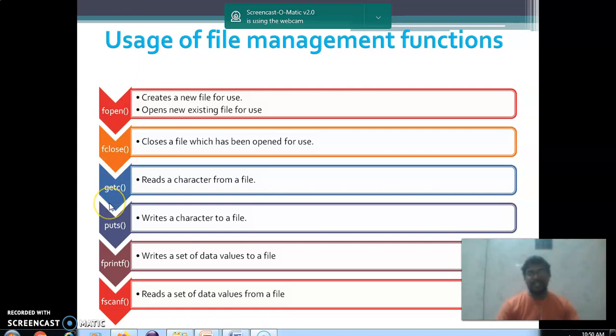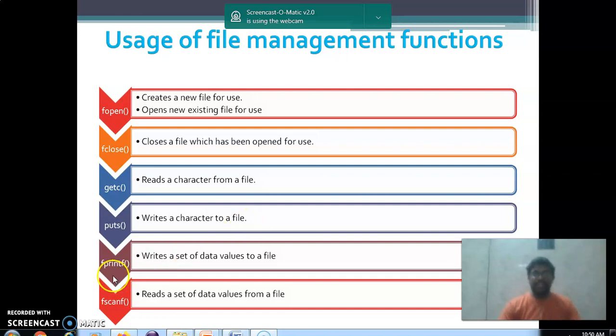getc means it is used to get a single character from a file. Your file may have a number of characters available, and from that file you may read a single character at a time. That particular character can be stored in a character variable. And putc means you need to write a single character to your file. It is used to write a single character from a specific character variable to a file. So it is possible to write a single character from a character variable to your file only.